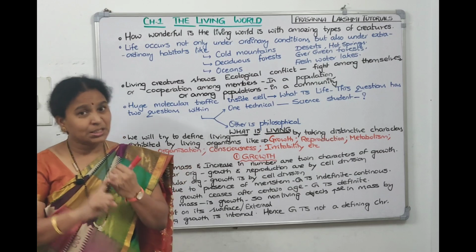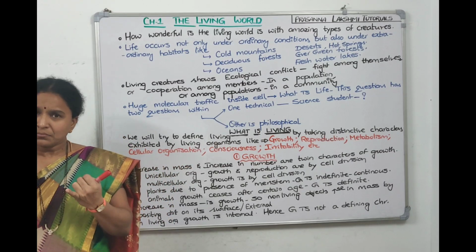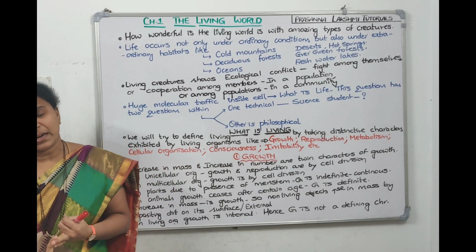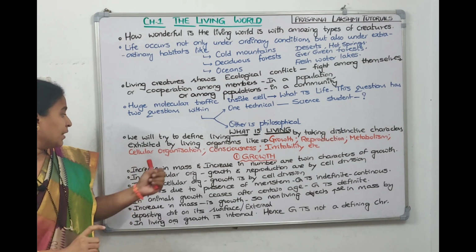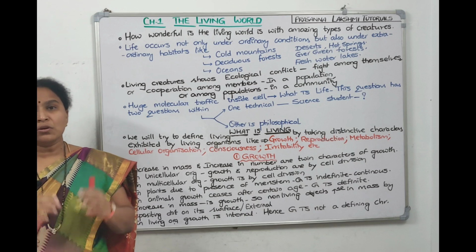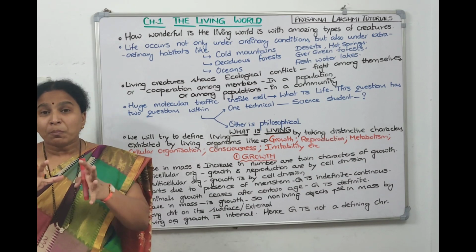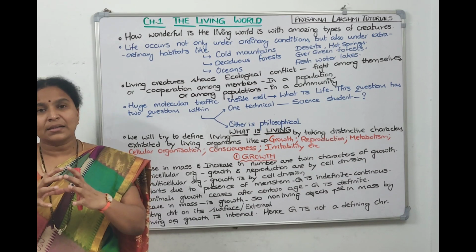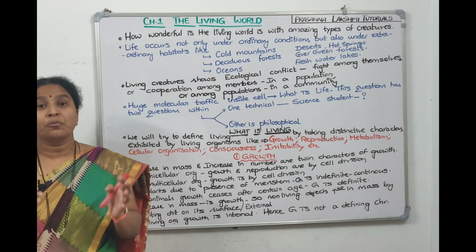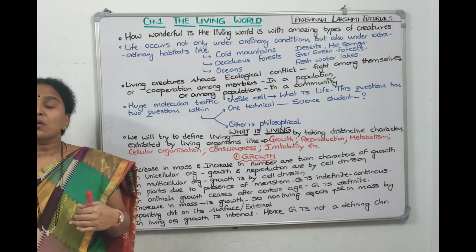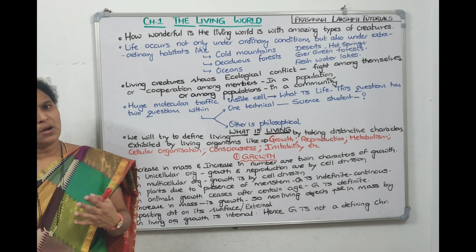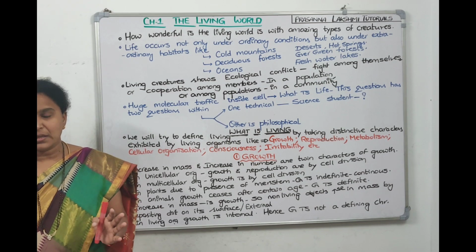So growth is exhibited by living organisms. Reproduction is also exhibited in living organisms. Metabolic reactions also living organisms will exhibit. Then cellular organization. I told you a cell has protoplasm. Now cells are organized to make a tissue, to make an organ system, to make an organism. This is called organization, cellular organization. Living organisms exhibit cellular organization.